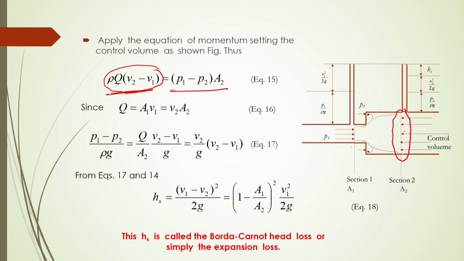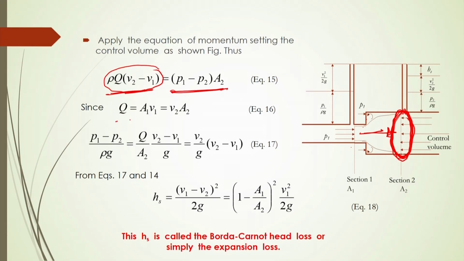Because of this sudden expansion, the momentum thrusts over this cross section. The force to balance that momentum change equals the pressure change, P1 minus P2, into the cross sectional area, which is A2 here. You have to consider the cross sectional area A2, because that momentum is acting over the cross section of A2.